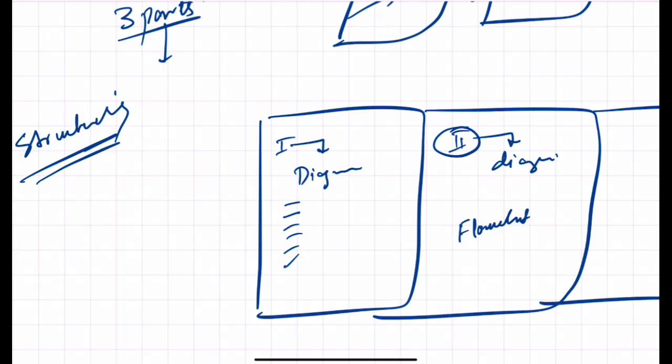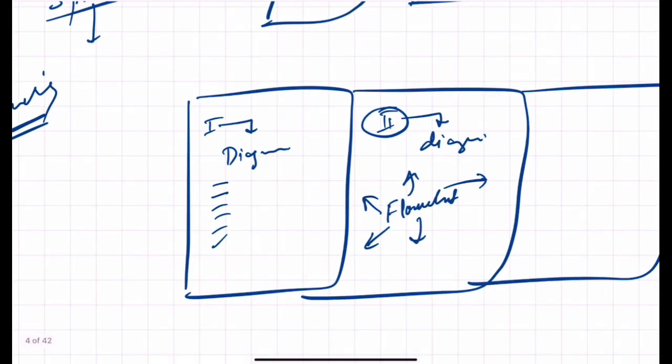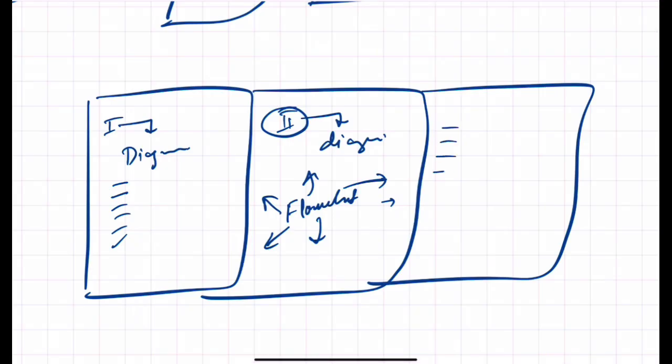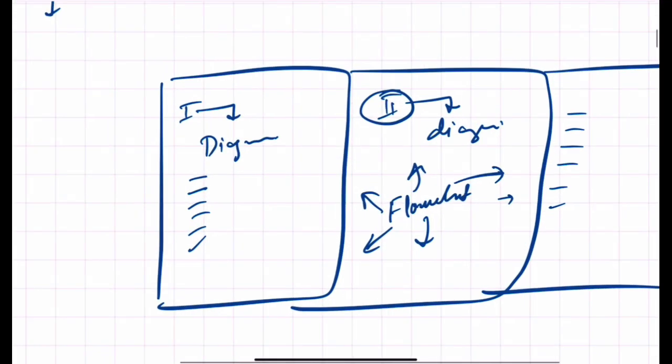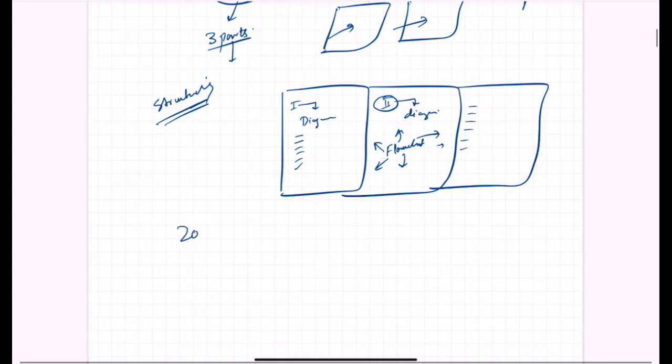The flow chart reduced the time for me, because the whole mains exam is about managing time. It reduced the time, and I could write the points very well and quickly, and even mention the examples. And in the third part, you can again write the points or a flow chart. It depends completely on the requirement of the question, but this is how I used to do it. I used to divide the question in such a way that I made the flow chart in one section of the answer. And similarly, for 20 marks too, you can do the same.